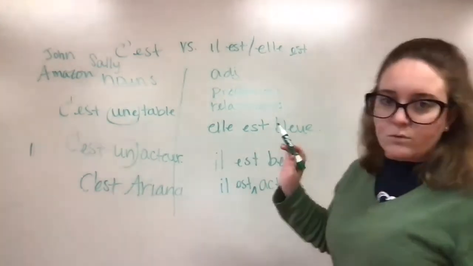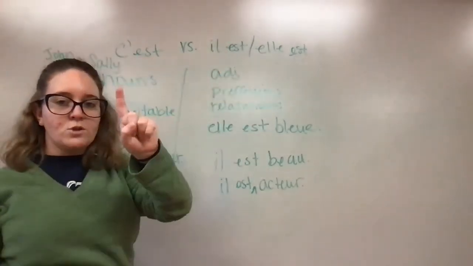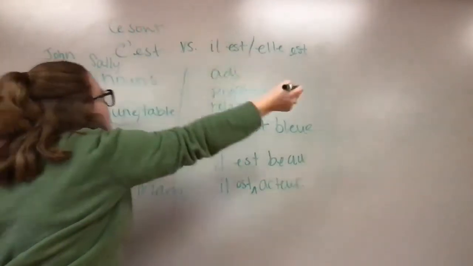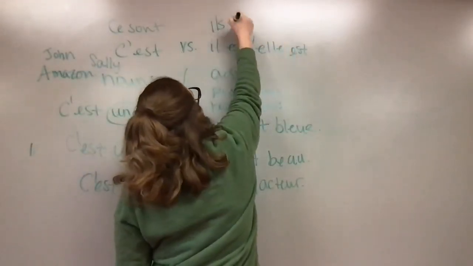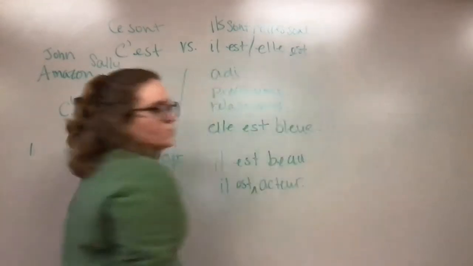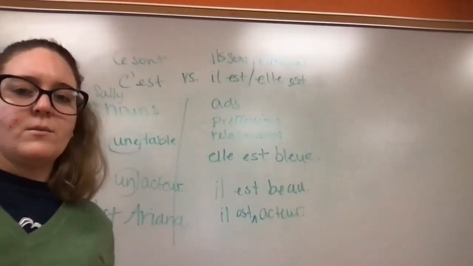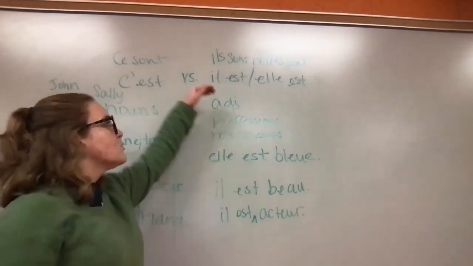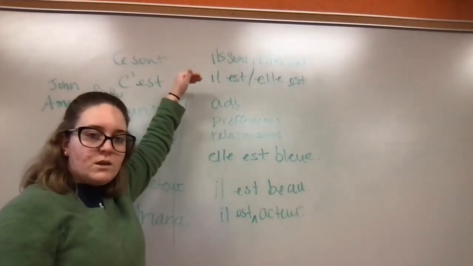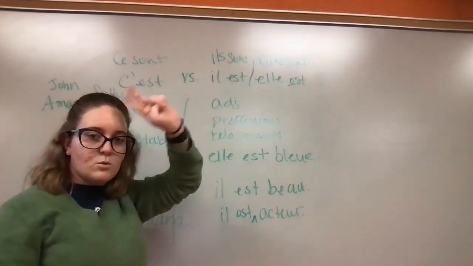The other thing to be aware of is this is the singular form. We're talking about one object or one person. When we're talking about multiple objects, it becomes ce sont, ils sont, elles sont. You may or may not be able to see that very well up there. So make sure that you're aware of the singular or the plural form, whether we're talking about a single object or multiple objects.